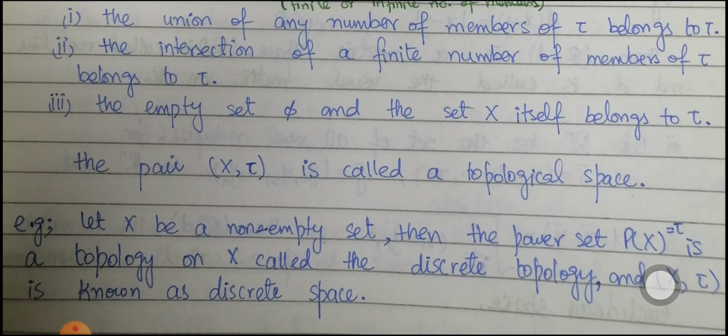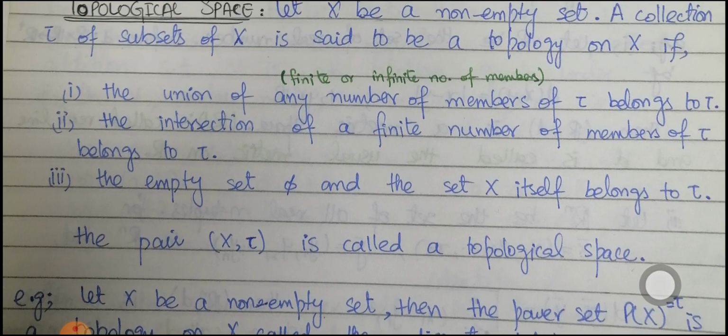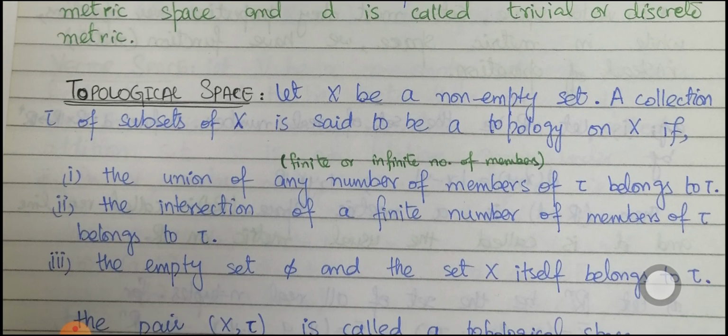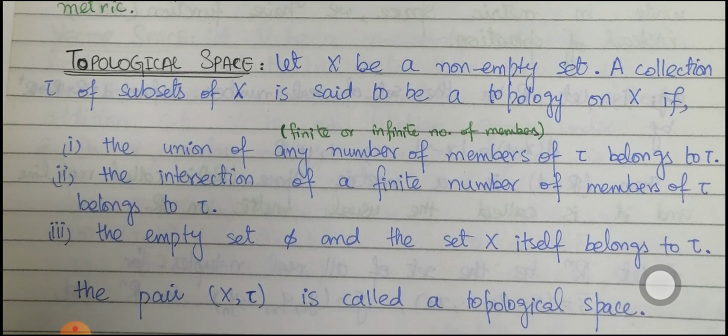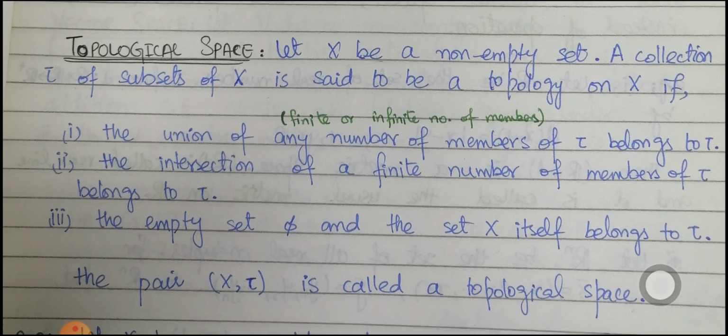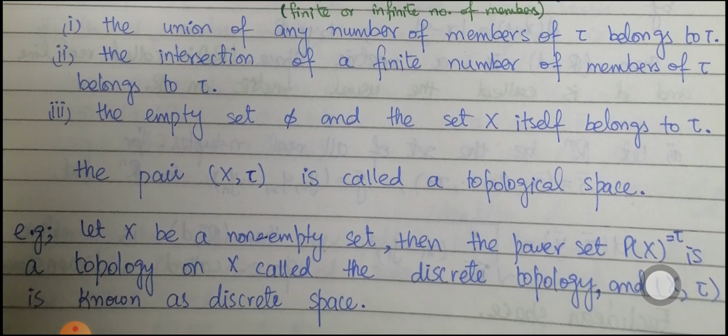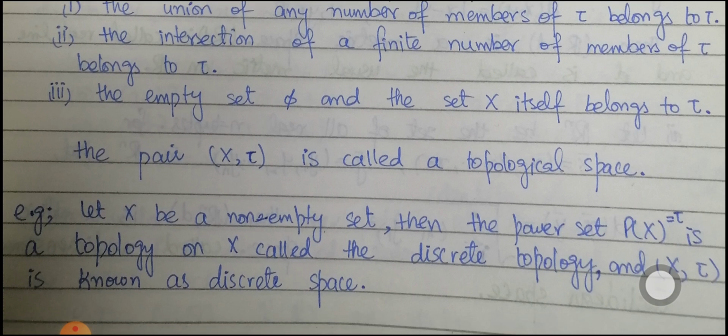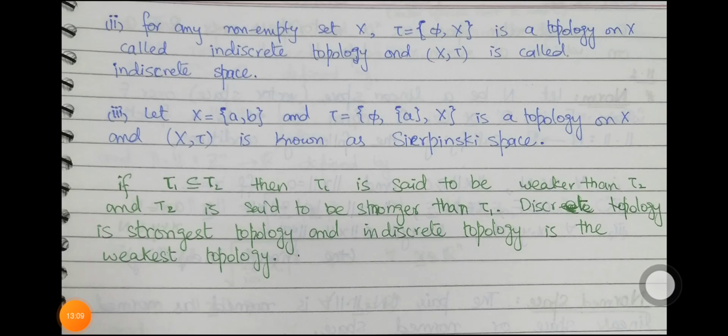So you can see that in group, field, ring and also vector spaces, we define a grouping of a non-empty set with some operation, then in metric spaces we group a non-empty set with some function d, and now in topological spaces we group the non-empty set with a collection of subsets of the set X, because Tau is assumed to be a subset of the power set of X. Here is an example of a topological space as well, and here are some more examples of topological spaces.